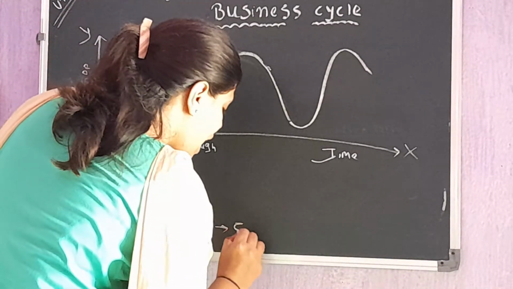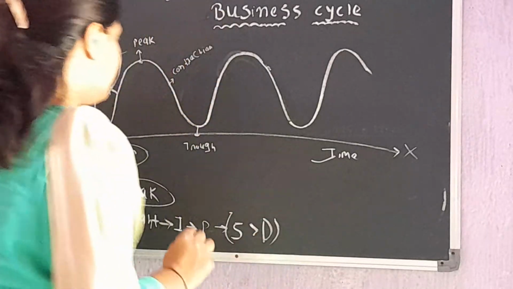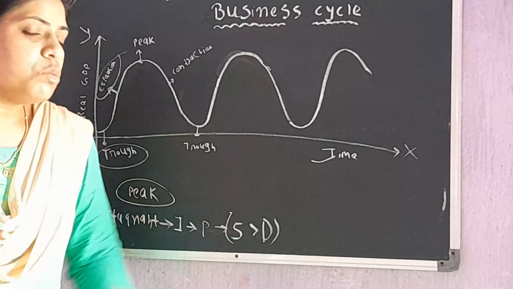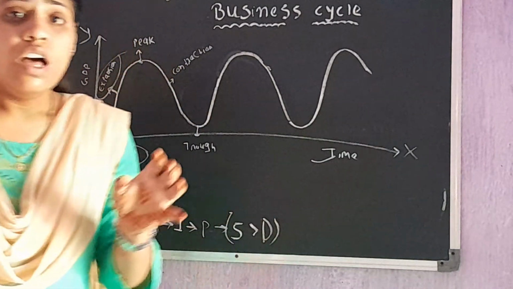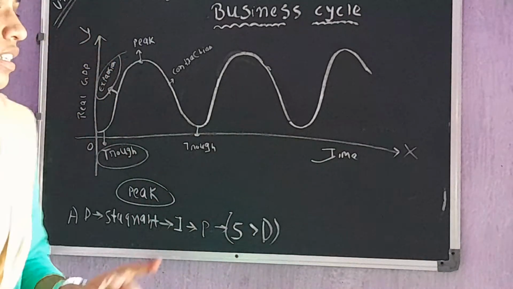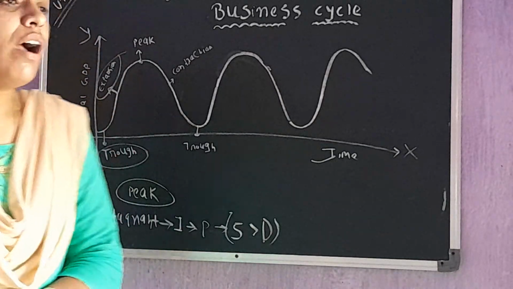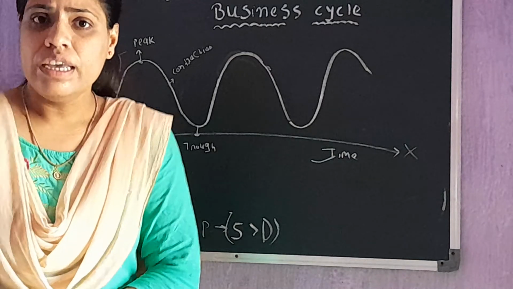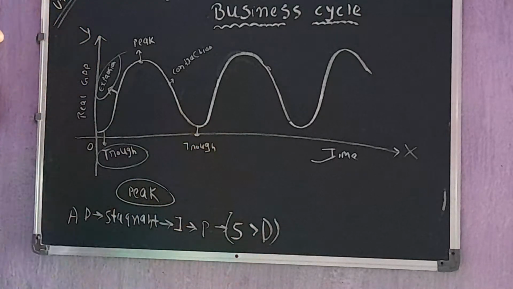So the supply becomes more than demand. In contraction what happens? Reverse of expansion. Here the supply becomes more than demand, and when the supply becomes more than demand, the prices of output start falling in the market. Here the companies do not earn a handsome profit, their profit declines. Okay, and that is why the prices of stock also fall in the period of contraction.